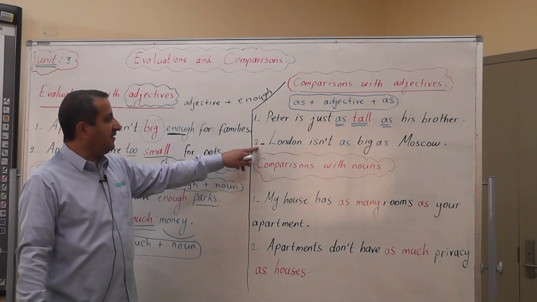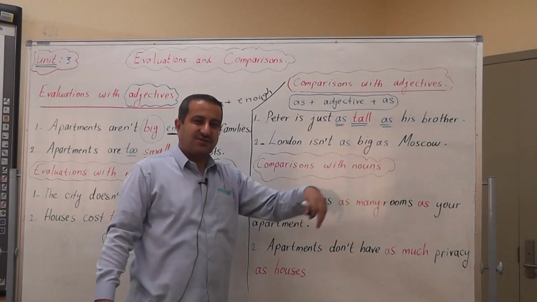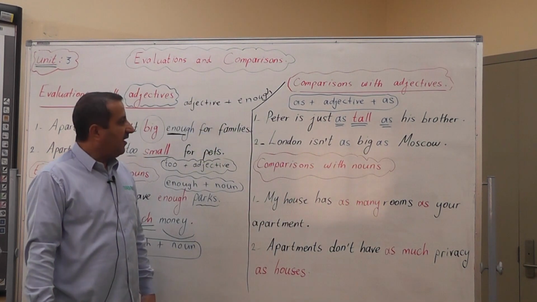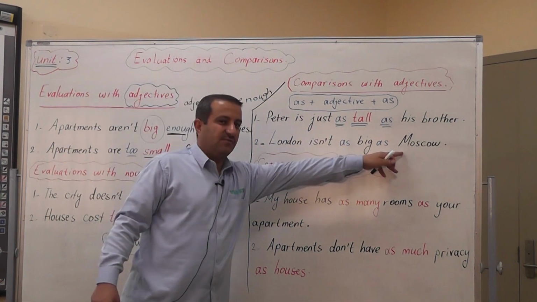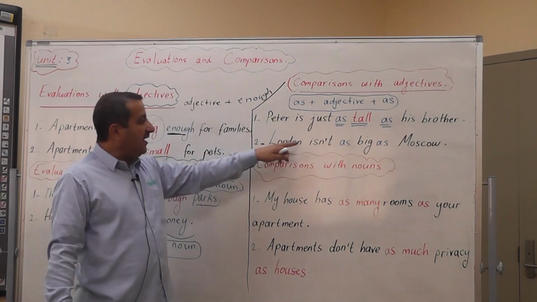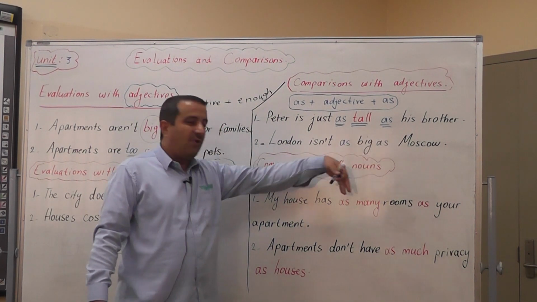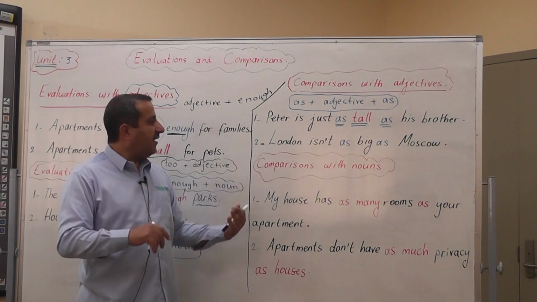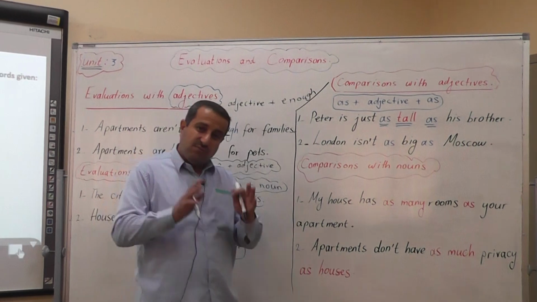If we look at the second example, London isn't as big as Moscow. Here we have a comparison between two big cities, London and Moscow. London isn't as big as Moscow. This means that Moscow is bigger than London. It means that London is smaller than Moscow.